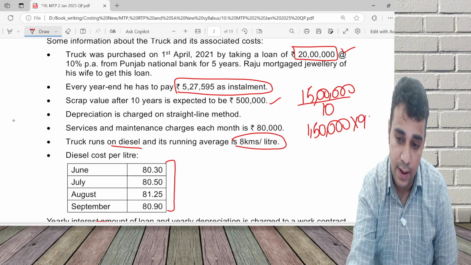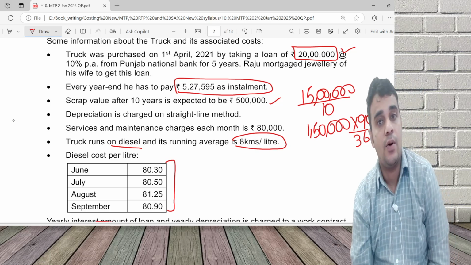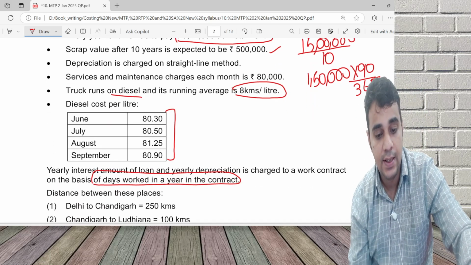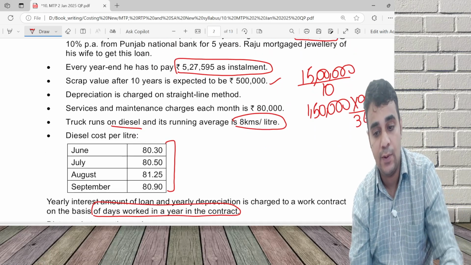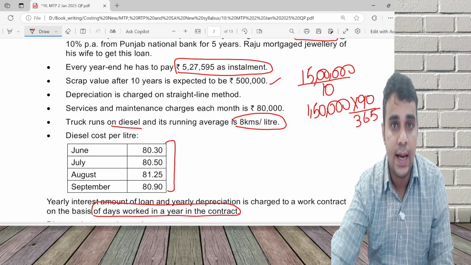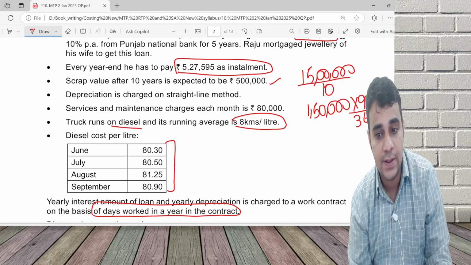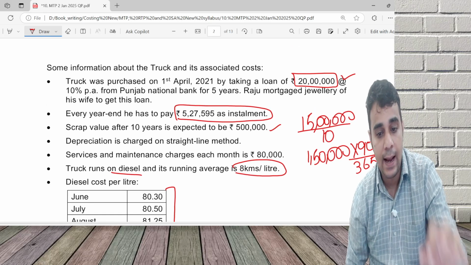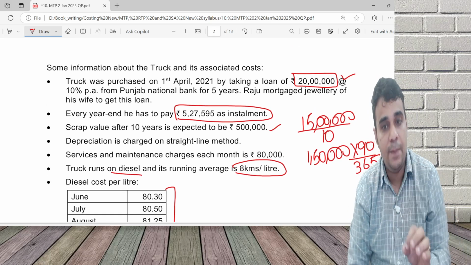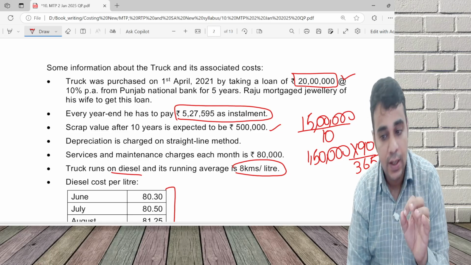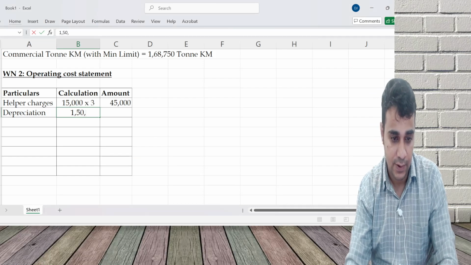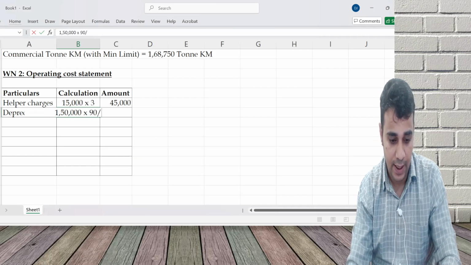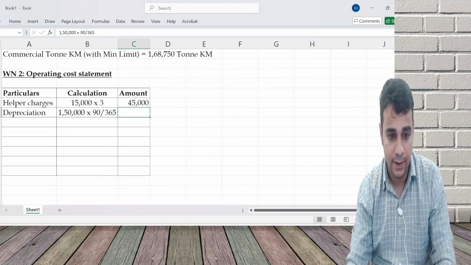It's a 90 day contract. Depreciation is charged on the basis of number of days worked on a contract. It says yearly interest and depreciation is charged on the basis of days worked in a year. Days worked is 90. So depreciation is 1 lakh 50,000 into 90 by 365, that is 20 lakh minus 5 lakh divided by 10 years, yearly depreciation, into 90 by 365.